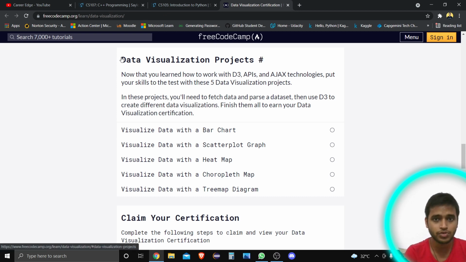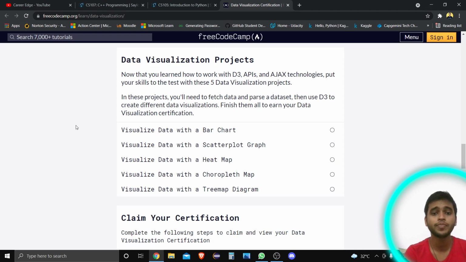Here you can see data visualization projects also. The most important thing for any internship or any opportunity for a student is projects. If you complete tutorials and also some projects on those topics, this gives you an edge over other students.